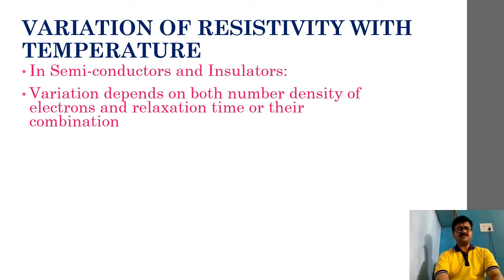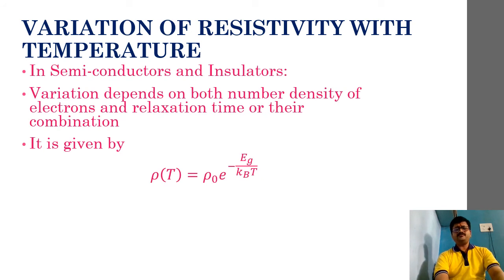And in semiconductors and insulators, here what happens is, it is given as rho of T is equal to rho naught into e raised to Eg by kb into T. Fine. So here this is one exponential equation that you have to remember. In this particular equation, let us know what exactly all these things are.